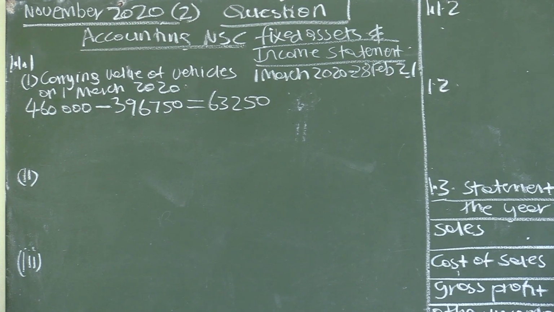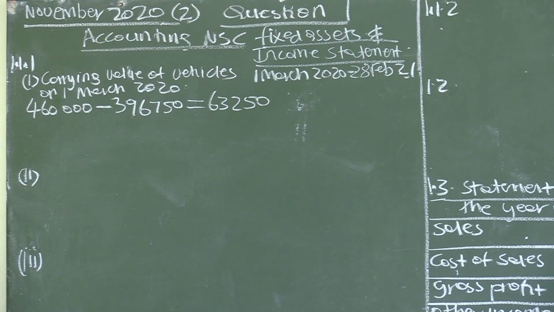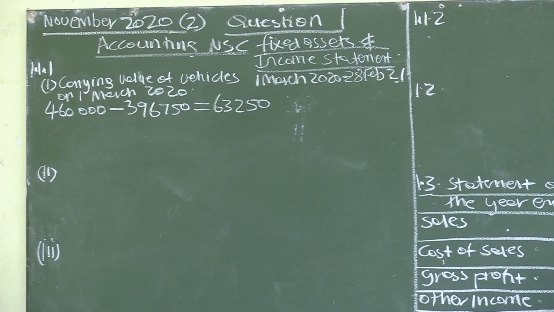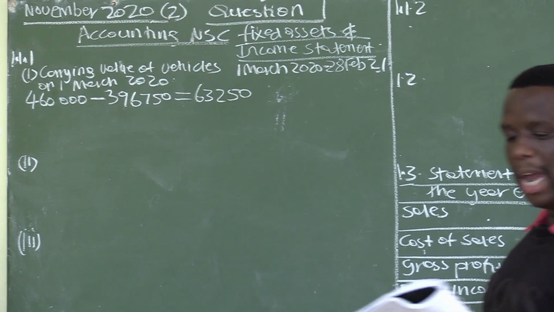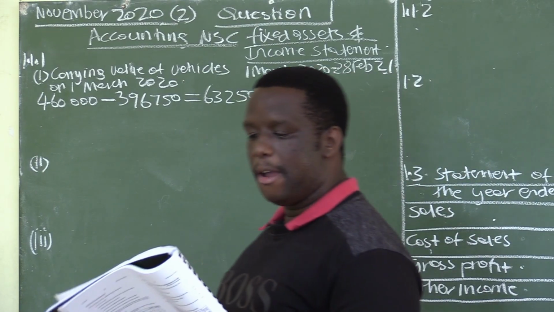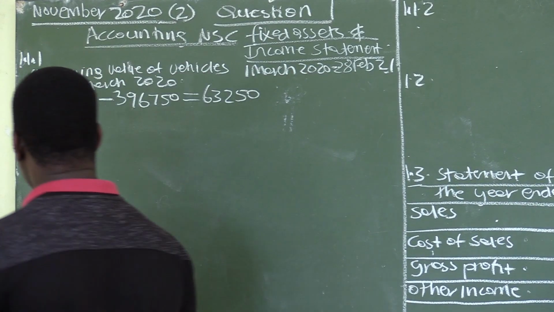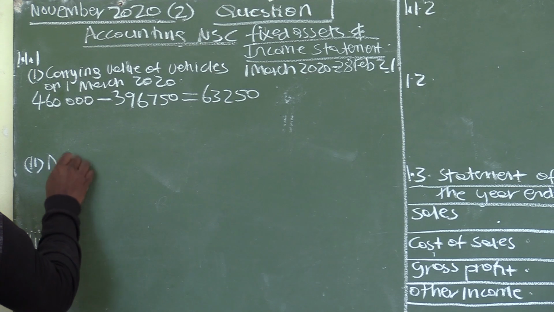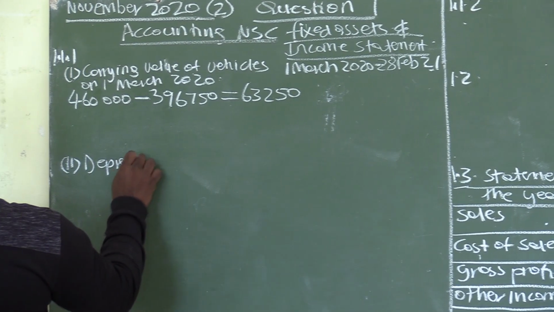Then we want to move to Roman figure 2, where we are required to calculate its depreciation for the year.